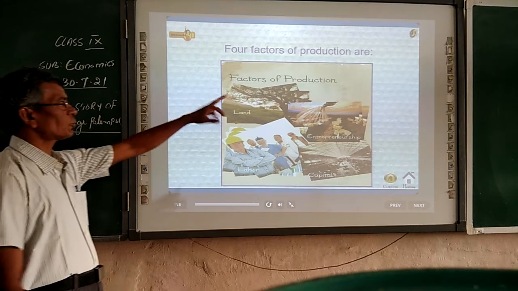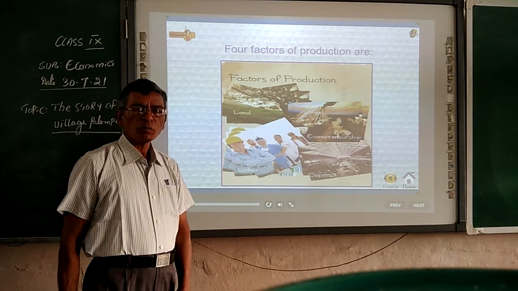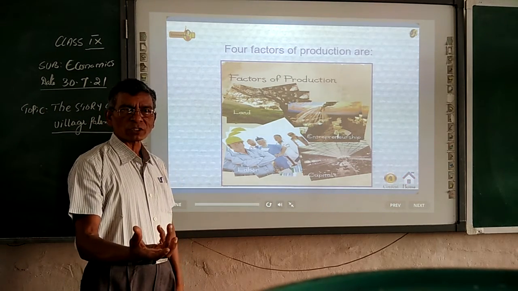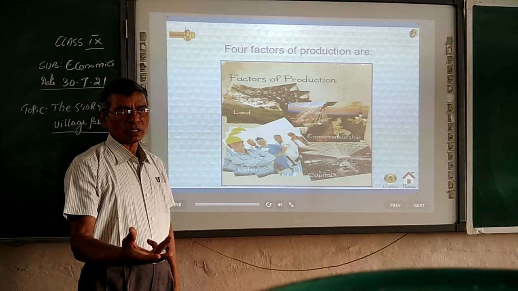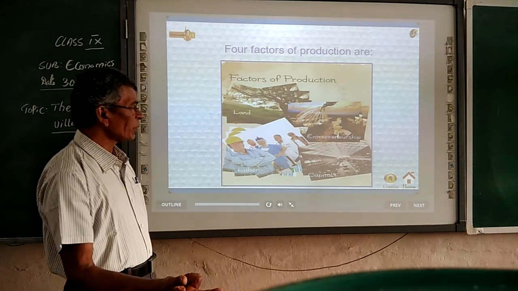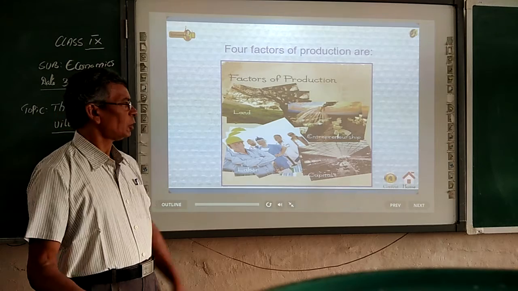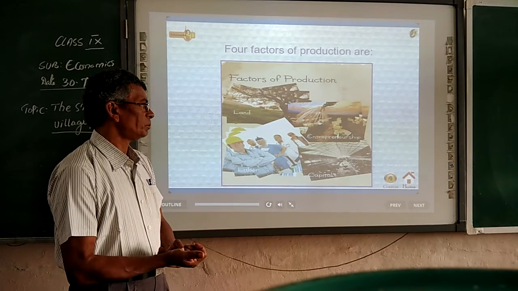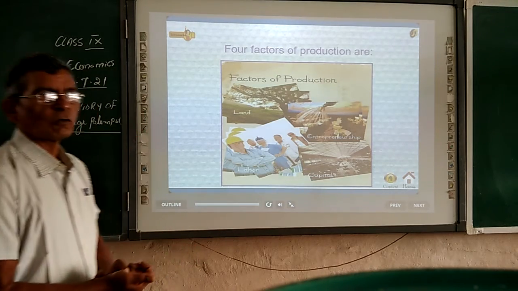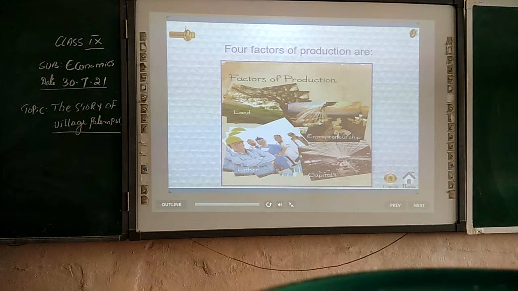Now you see, factors of production. Children, which are the four important factors of production? One is land, one is labor, one is money, and human capital, or you can say entrepreneurship. These are the four factors. Now let us discuss them one by one: land, labor, capital, followed by human capital.